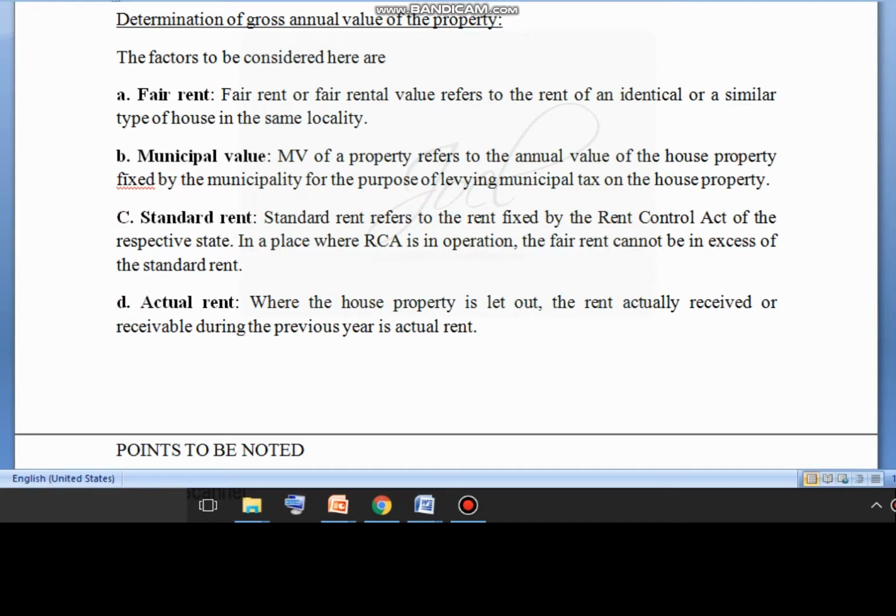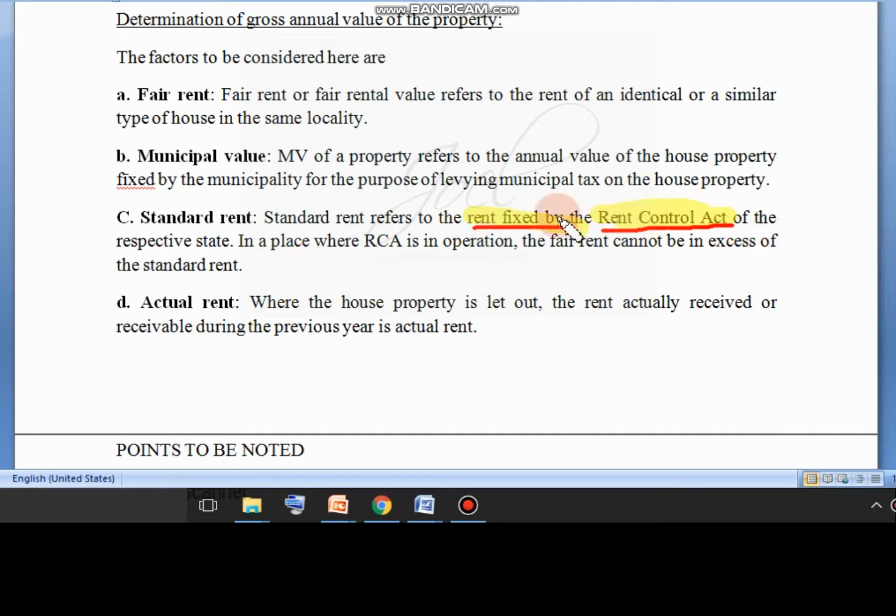Next, standard rent. What is standard rent? Standard rent is a rent fixed by the Rent Control Act, in the respective state. In each state, a different Rent Control Act will be there, and they will fix this particular rate.